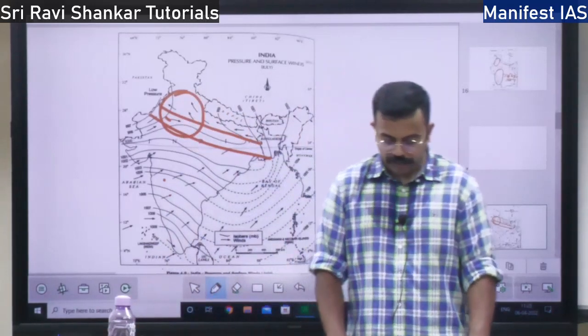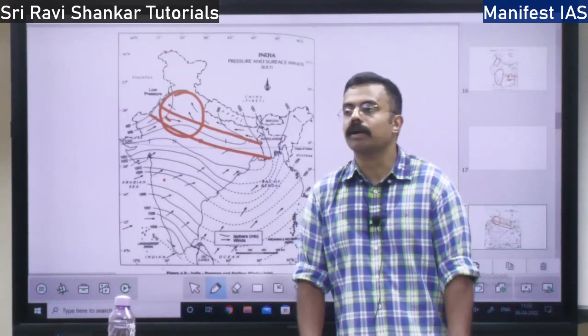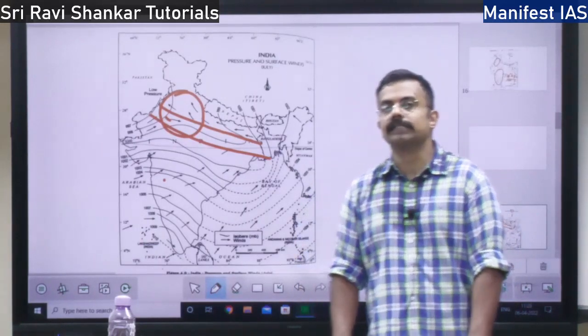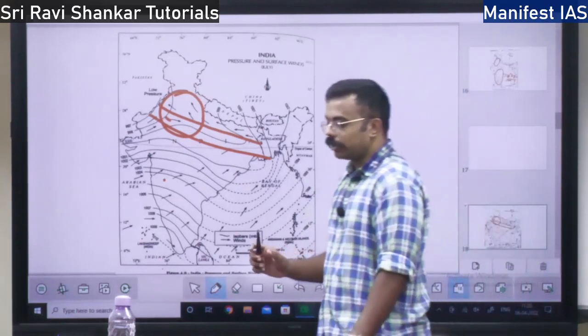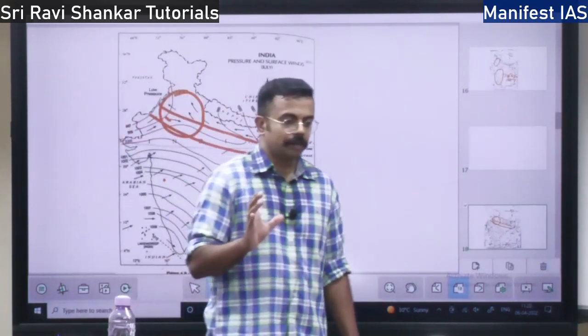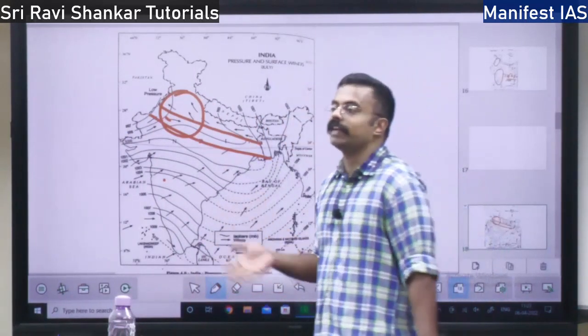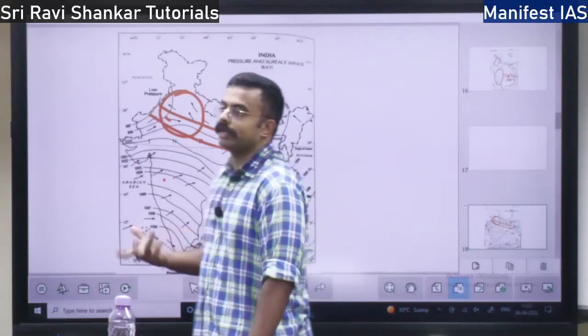So what is this nor'wester? It is called Kal Baisakhi over the Bengal region. What is Baisakhi? It is similar to our Sankranti. In the month of Baisakhi, they will harvest their crops, right?